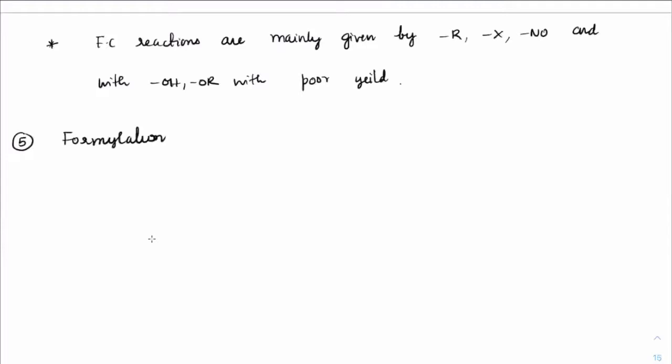Formylation. Now, formylation can be done in two ways. First, I'll write it as the first reaction. That is Gattermann reaction.